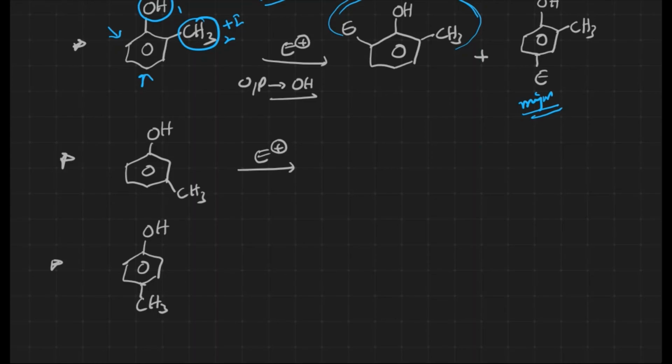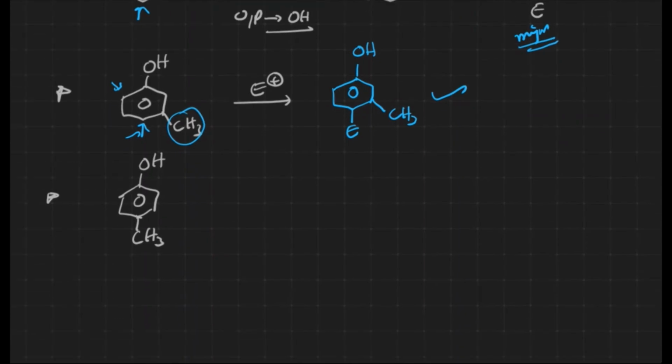Again, OH is a good electron releasing group, because of which we can expect ortho and para to the OH group, right? If we take the ortho position, it becomes meta for the CH3 group. If you take the para position, it becomes ortho to the CH3 group and para to the OH group. Means what? Electron density at the para position comparatively increases compared to the ortho position. That's why we can expect the para position over here. Both the groups stabilize the respective carbocation, increasing electron density at the para position, right? This is what the major one is going to be.